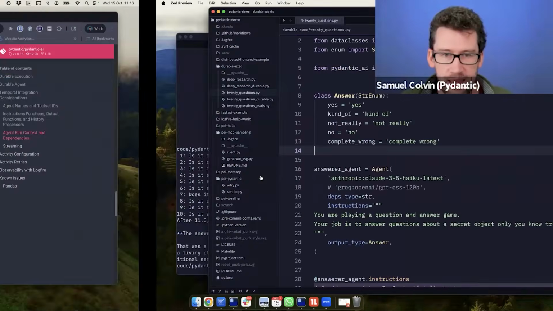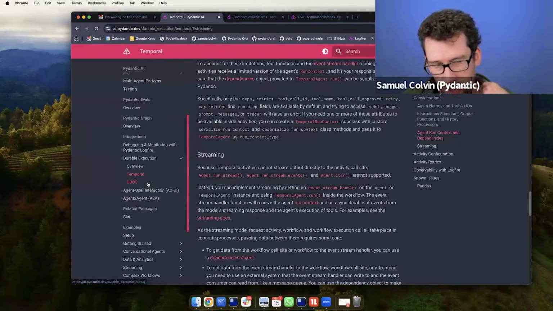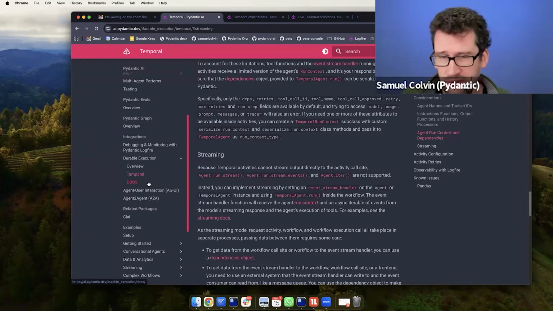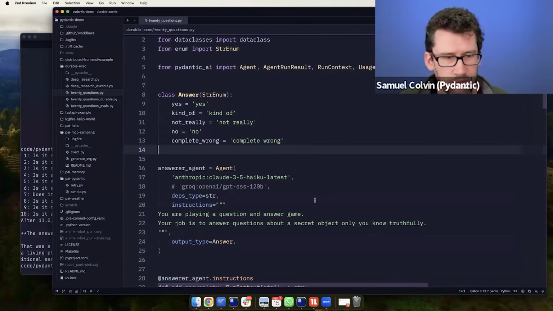So we have in Pydantic AI support for Temporal and DBOS, two durable execution frameworks. We're actually adding a bunch more. I think we've had something like 5 pull requests to add other durable execution or workflow orchestration backends. But at the moment, it's these two, and I think it's fair to say Temporal are the big incumbent in this space, and I guess leaders in how you do this.